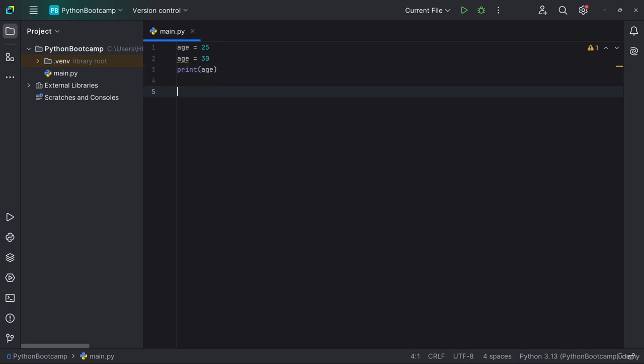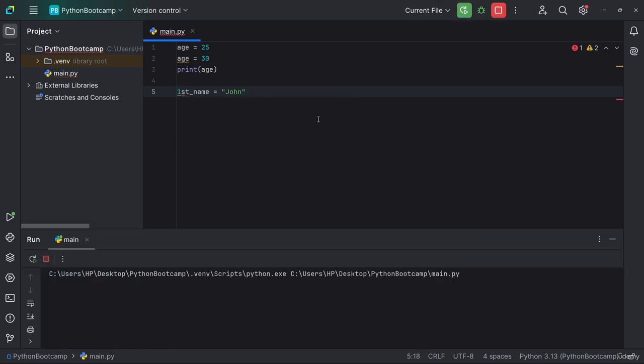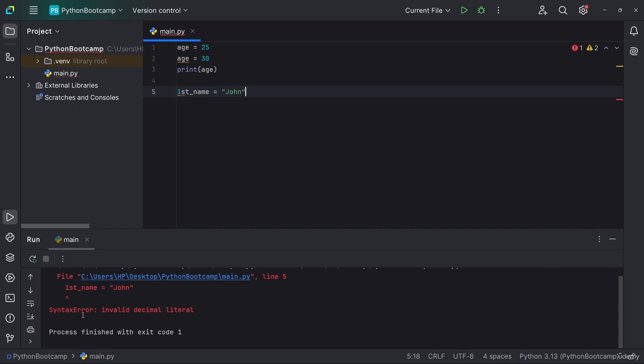For example, let's say we have a variable called first name. So we are going to say 1st_name, and let's say first name is John. As you can see, we have a squiggly line here, which indicates that we have an error. You can see a red squiggly line under it here. If you run this now, you are going to see invalid decimal literal. This is telling you that a variable cannot start with a number.